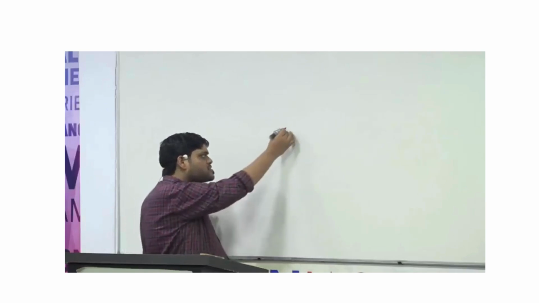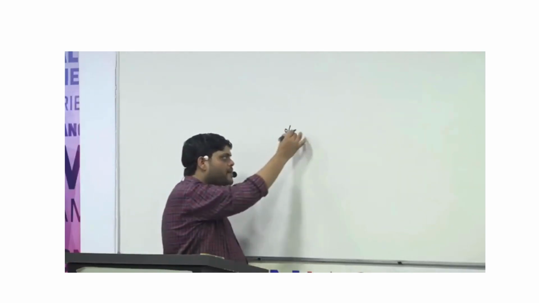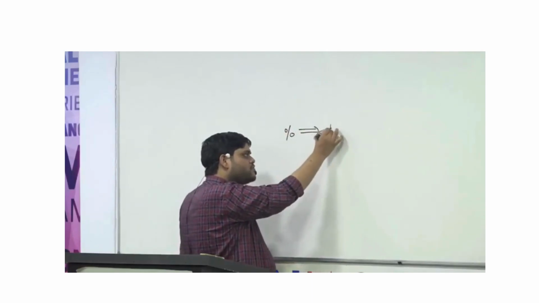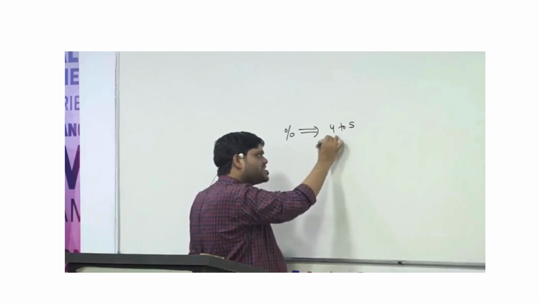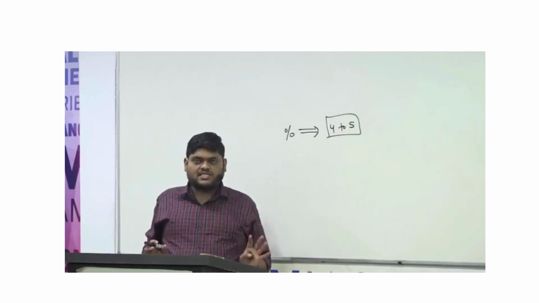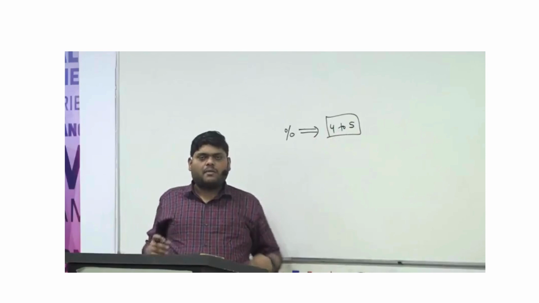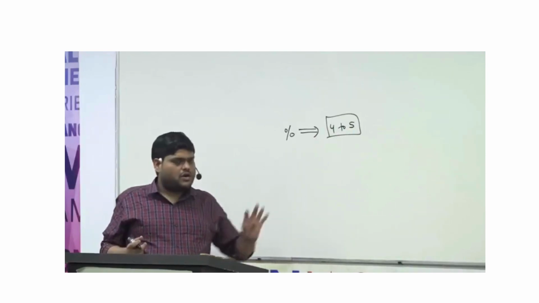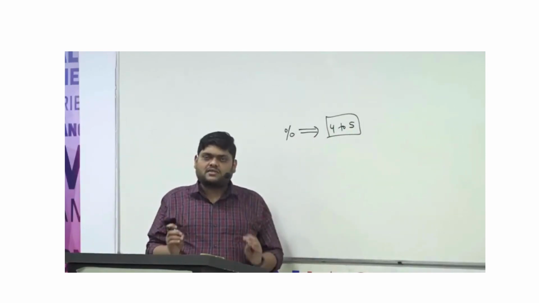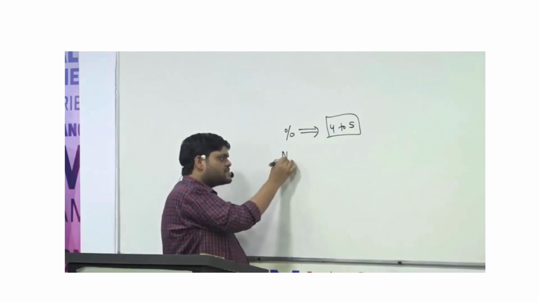So we are going to start with percentage. This is the most important topic. At least 4 to 5 questions come directly from percentage every year. This is the minimum number I am saying. Sometimes it will be more than 10-15 questions also, but at least 4 to 5 questions. Then we will go with number system.